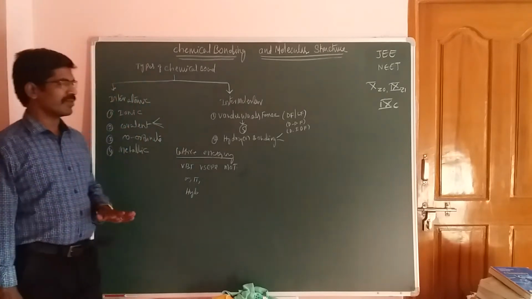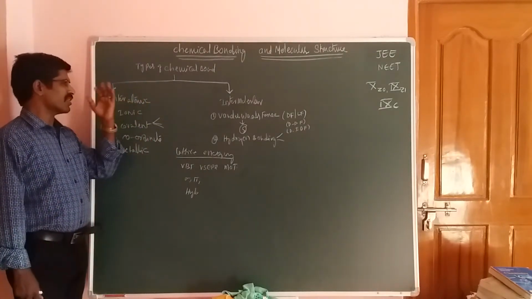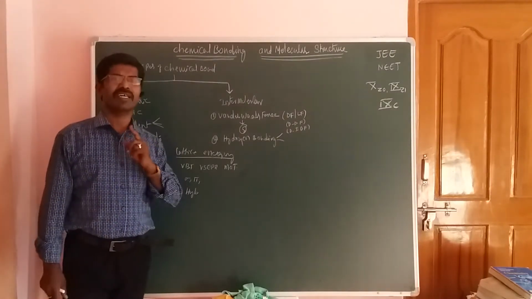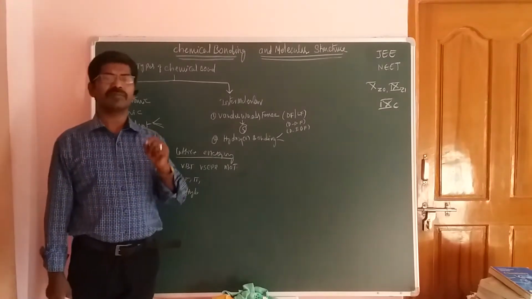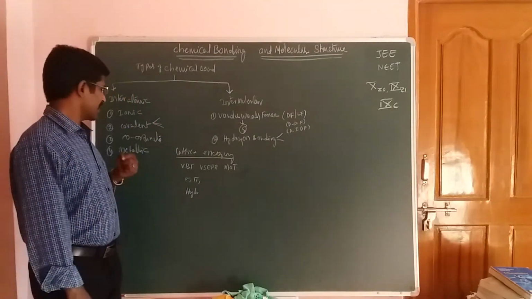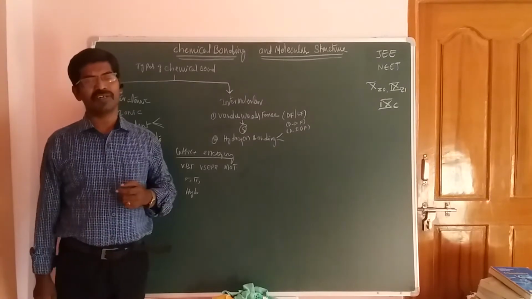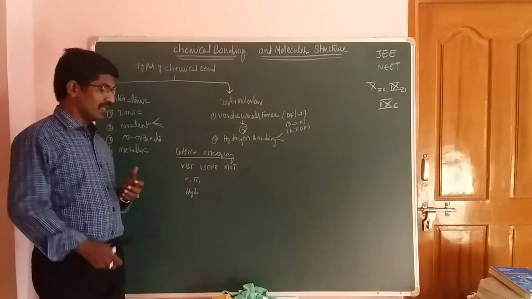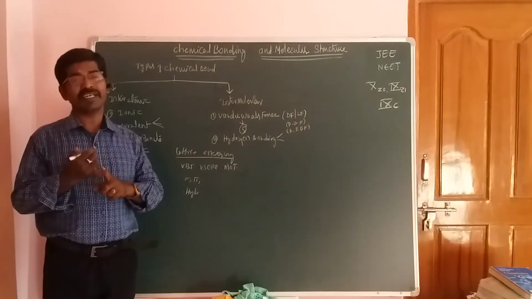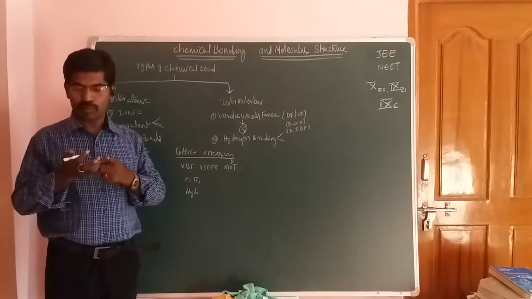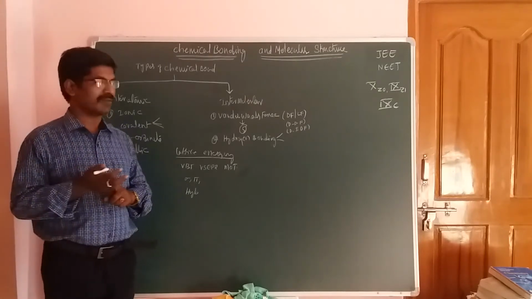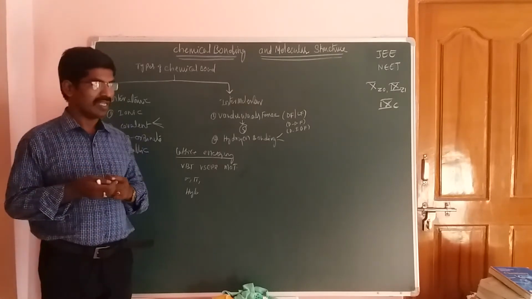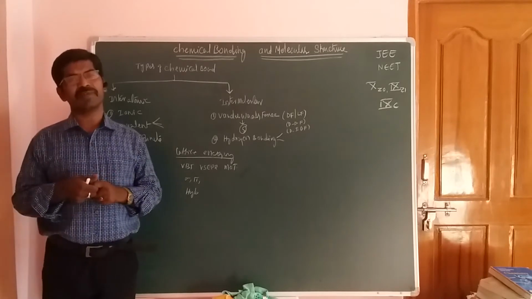Okay, students. In case of interatomic bond formation, the first one is ionic bond formation, the next one is covalent bond formation, then coordinate covalent bond formation, and then metallic bond formation. Ionic, covalent, coordinate and metallic bonds all take place in between the atoms.